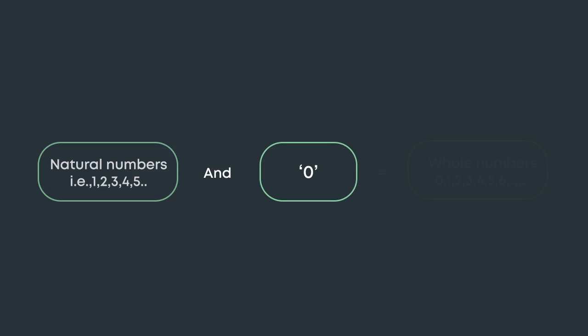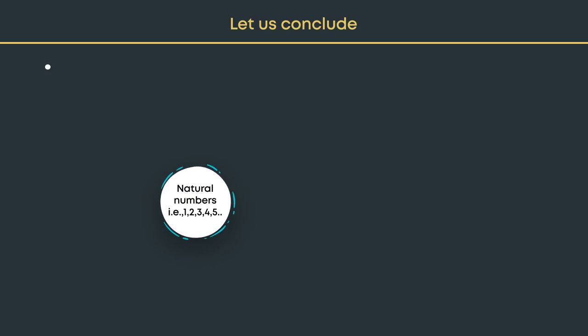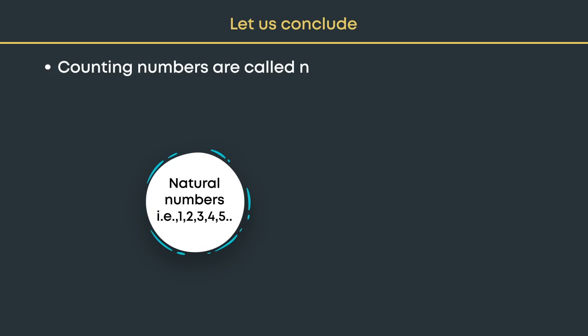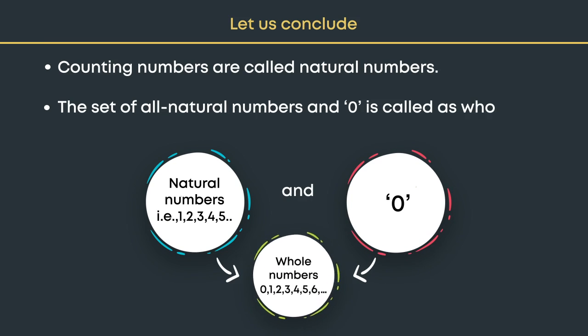0 and natural numbers together are called whole numbers. Let us conclude. Counting numbers are called natural numbers. The set of all natural numbers and 0 is called whole numbers.